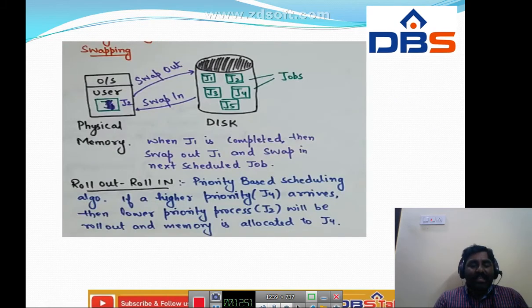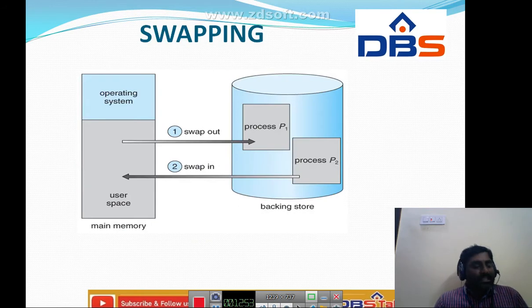So next one is swapping. What is meant by swapping? A process must be loaded into memory in order to execute. Definitely we have a process, and in order to execute that process, we load it into the memory. If there is not enough memory available to keep all running processes in memory at the same time, then some processes that are not currently using the CPU may have their memory swapped out to a fast local disk